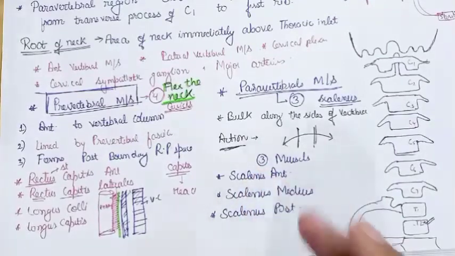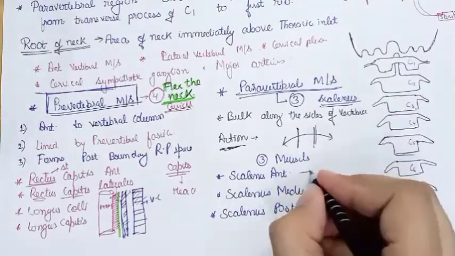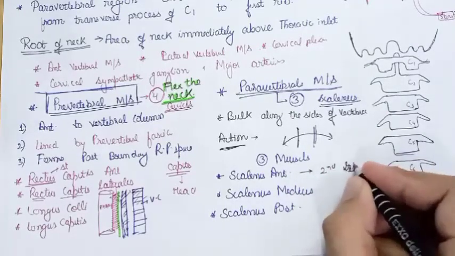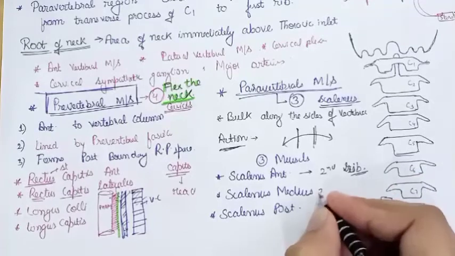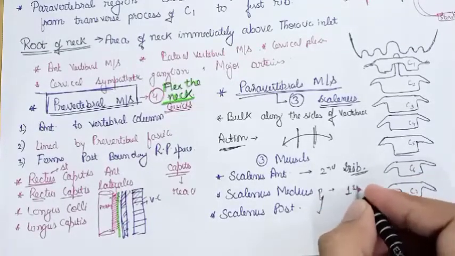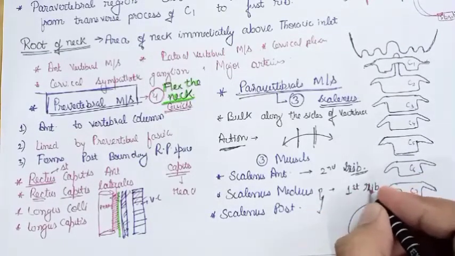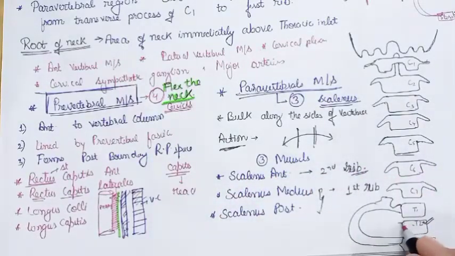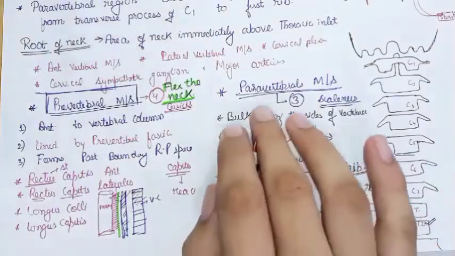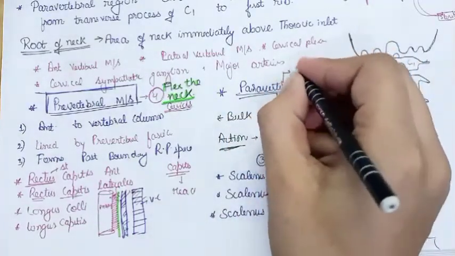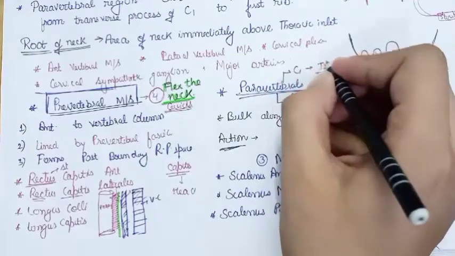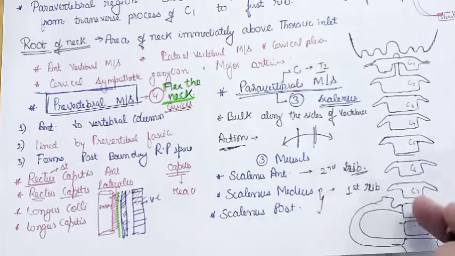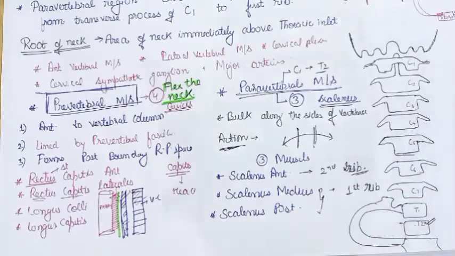The scalenus anterior is attached to the second rib, while the other two are attached to the first rib. Okay, the scalenus anterior is attached to the second rib, means at the level of the T2 vertebra. So when I say the paravertebral muscles extend from C1 to T2 vertebra, the T2 is the scalenus anterior, while the rest are at the level of T1, that is at the level of the first rib.